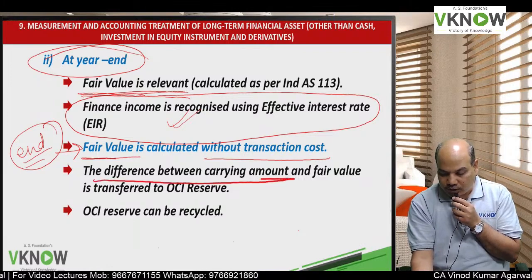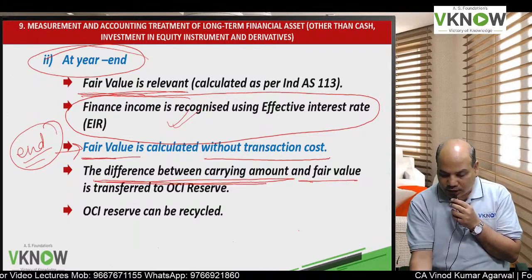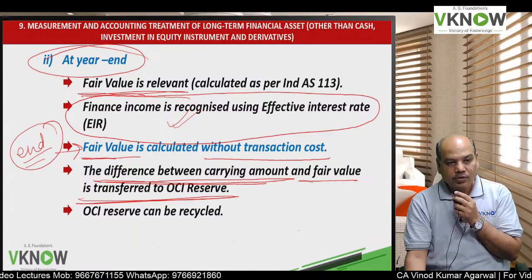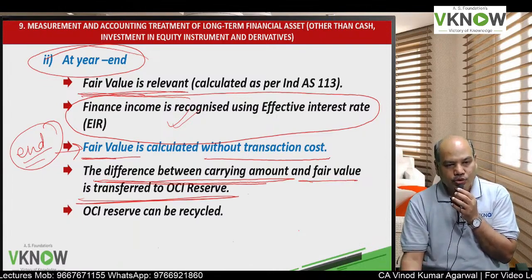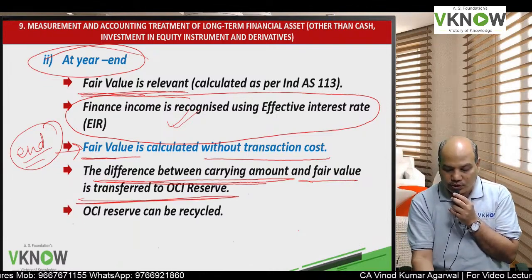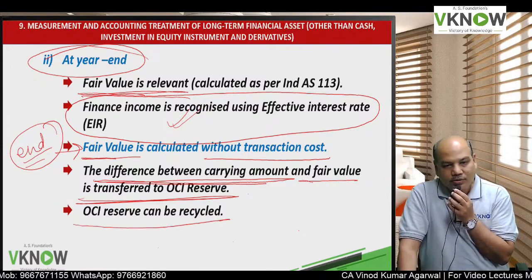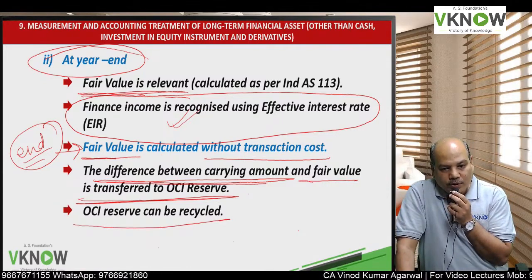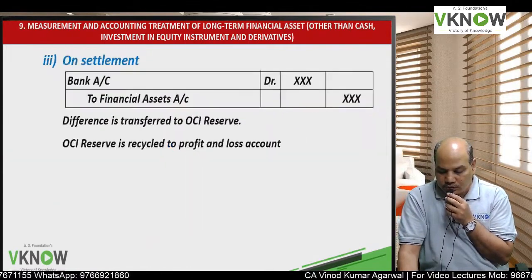Any difference between carrying amount and fair value will be transferred to OCI reserve. OCI reserve will be later on recycled to profit and loss account.